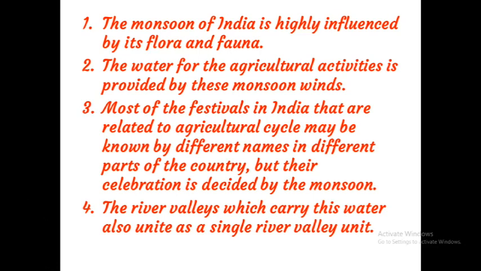Then Pongal in Tamil Nadu, then Bihu in Assam, Baisakhi in Himachal Pradesh, like that. That means these are the agricultural festivals. But this agriculture depends on what? That depends on monsoon. Clear, children?